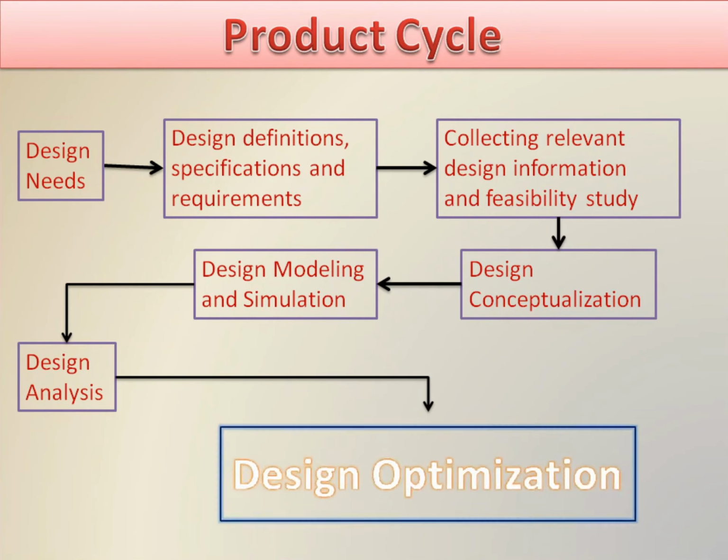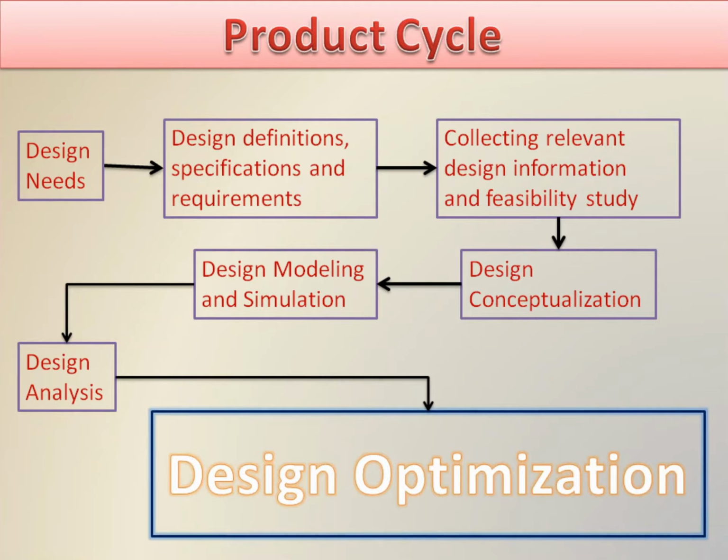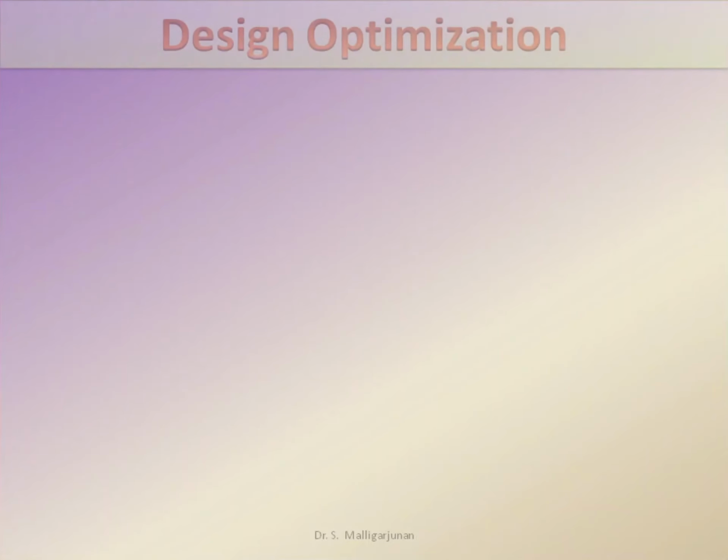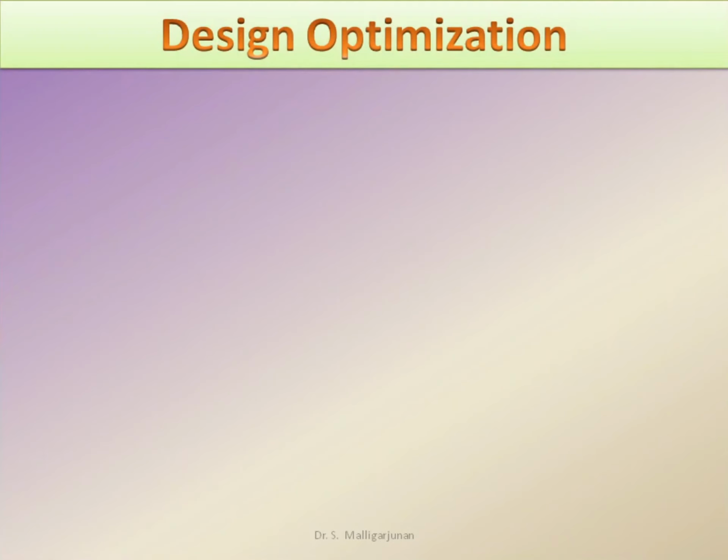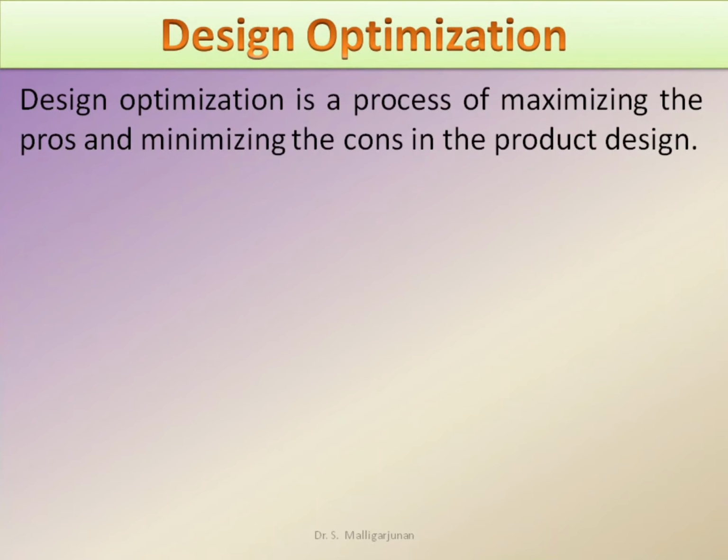The seventh step in product cycle is design optimization. What is design optimization? It is a process of maximizing the pros and minimizing the cons in the product design. It enhances the design. Example, maximizing the performance, quality, strength, etc. and minimizing the weight, wastages, cost, etc.